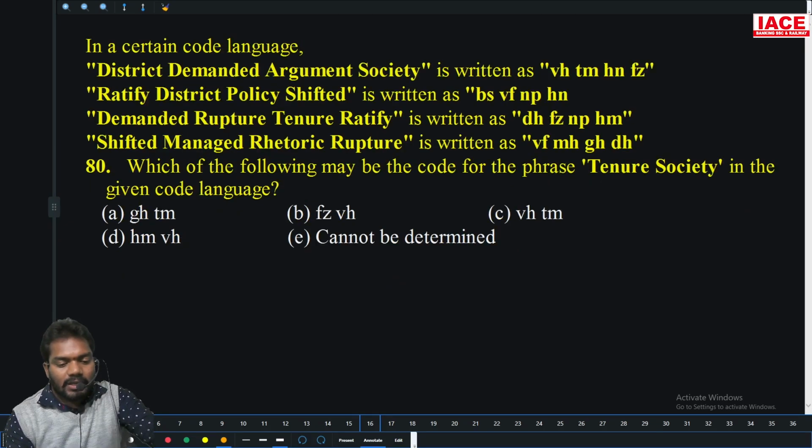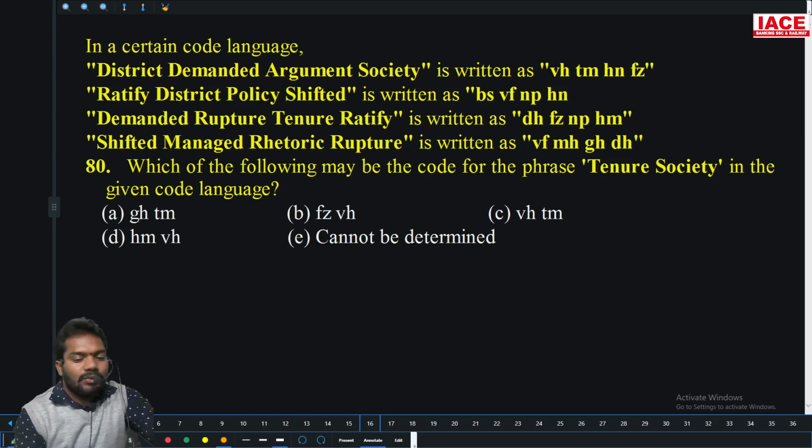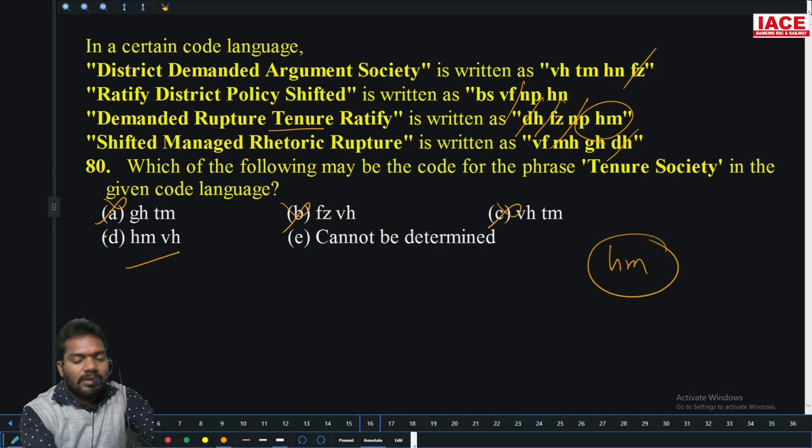So the following may be the code for tenure society. So what is the tenure? There is only one chance for tenure. DH not possible because of here. FZ not possible because of here. NP not possible because of here. Then HM. So your option must be HM. This cannot be the answer.